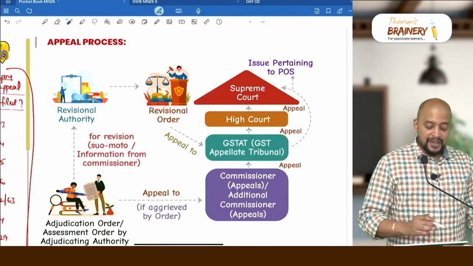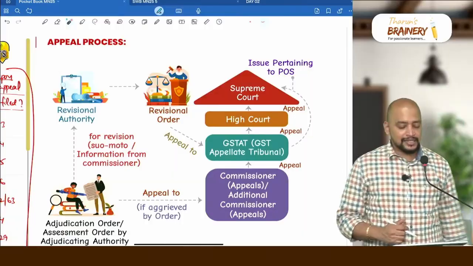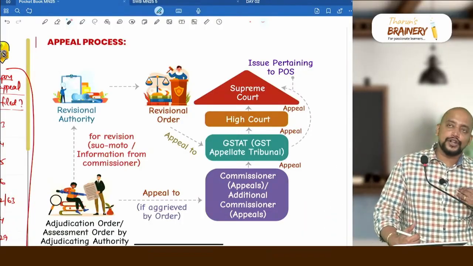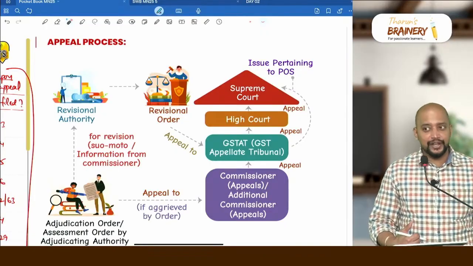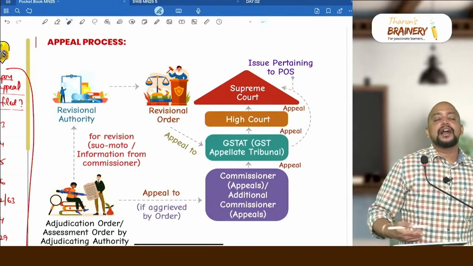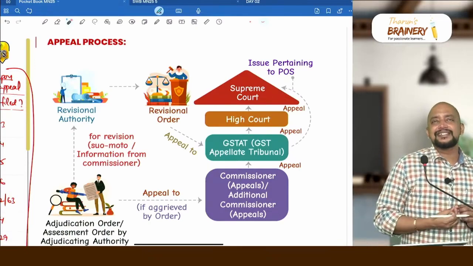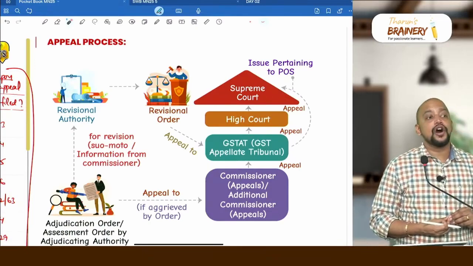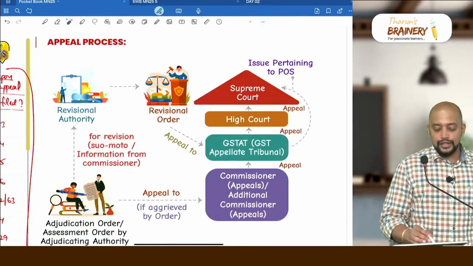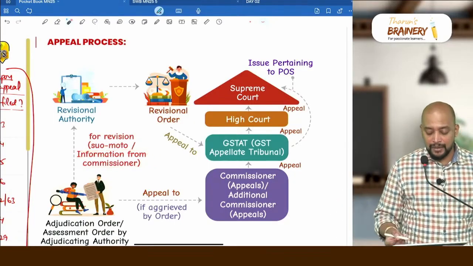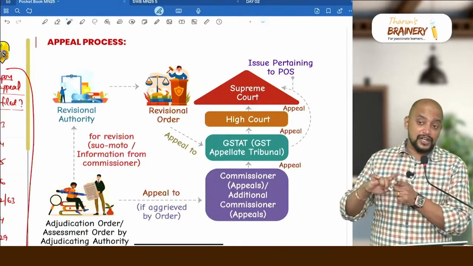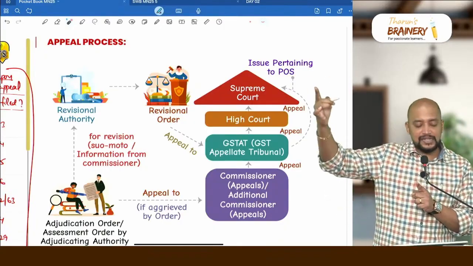And thereafter, there is a revisional authority. What will they do? They will take up the order for revision. So we are also not going for appeal. We are a taxpayer, we are also not going for appeal. Department is also not going for appeal. But the revisional authority will come and take up the order for revision. This is like a whistleblower mechanism or audit of adjudication orders. So they do the revision either suo motu or based on information from the commissioner. And when they do the revision, it means whatever adjudication order you got is not final. That may be subject to change by the revision authority.